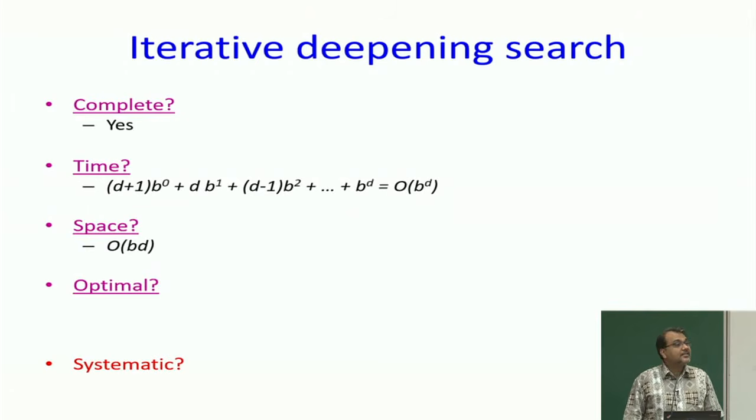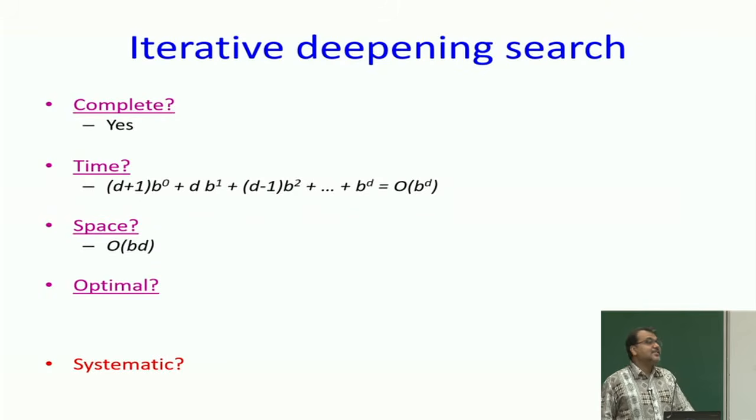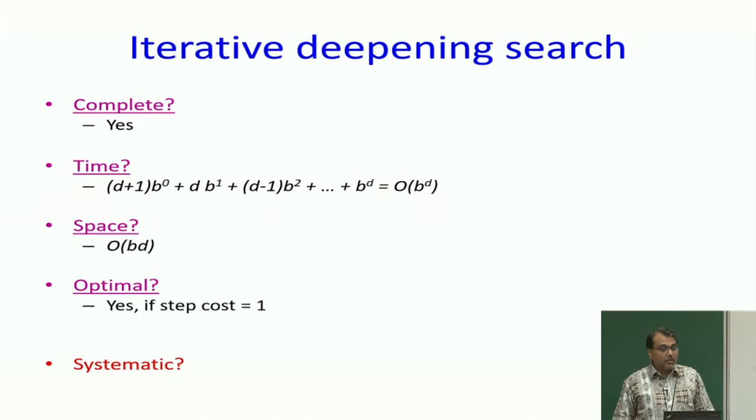Very nice. And what about optimality? Yes, if, when is breadth first search optimal? All costs are the same, all costs are 1 or whatever, right. So, only in the case where all the step costs are equal, only then will I say that the optimality is there, otherwise optimality is not there.